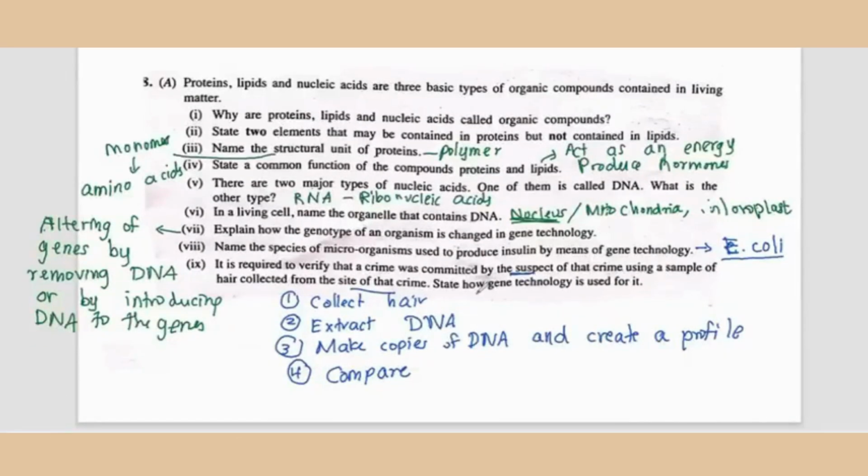Now, when you're writing the answer for this, you can make it short because you get only 1 mark for this. You can say by collecting the hair samples from the suspect and the place of crime, and then extracting the DNA of it and comparing the DNA sequences to see if they are similar. If they are similar, that means the suspect has committed the crime. That's how you can write the answer for the last question.